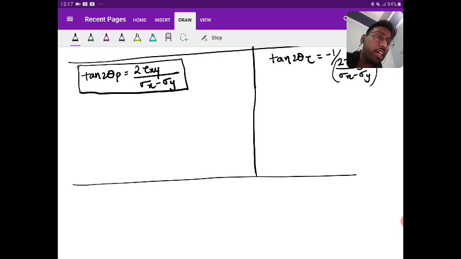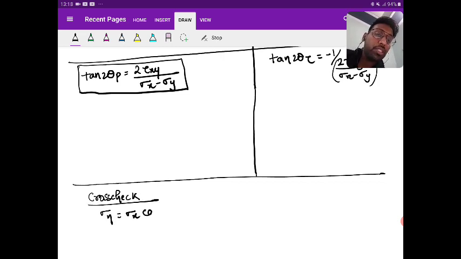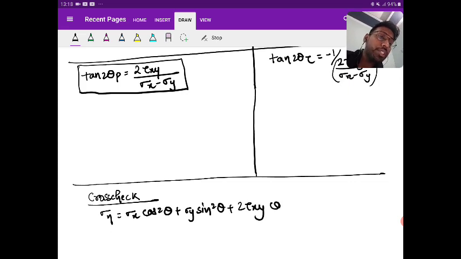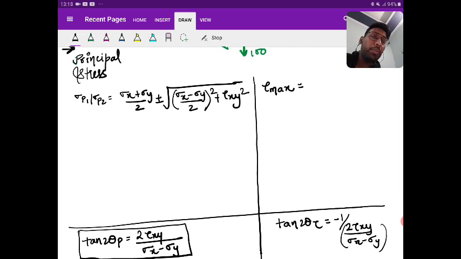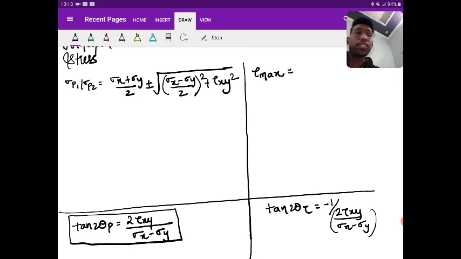And the last, for drawing the diagram, we will do a cross check to see for which particular normal principal stress, which particular theta, which particular plane is there. So at last we will use the formula sigma n is equal to sigma x cos square theta plus sigma y sin square theta plus 2 tau xy cos theta sin theta. Okay, but before that, first give me the value of sigma p1, p2 and tau max.